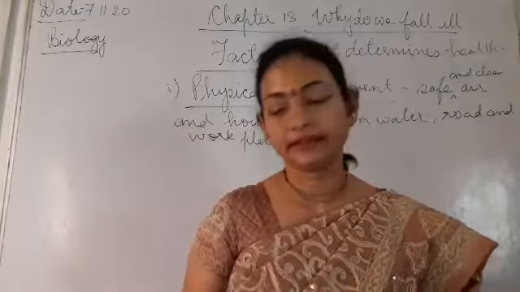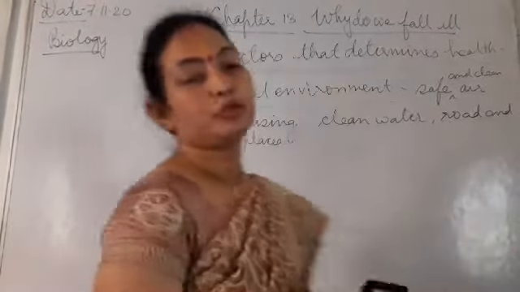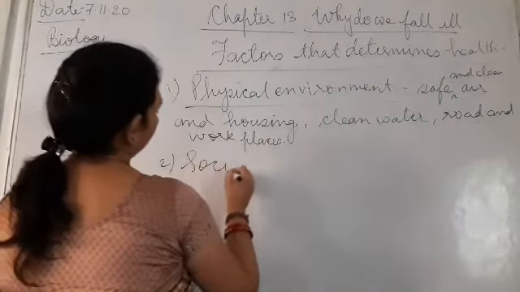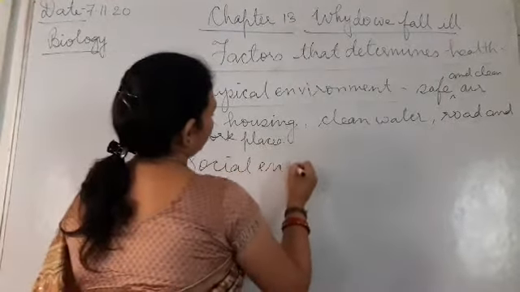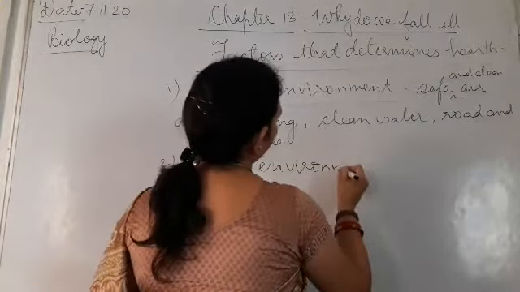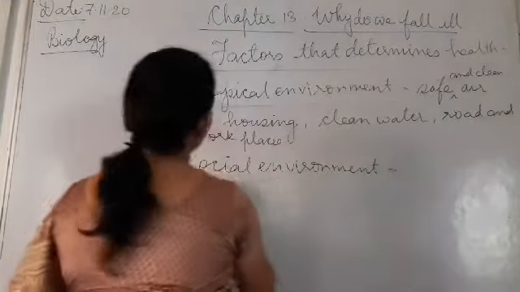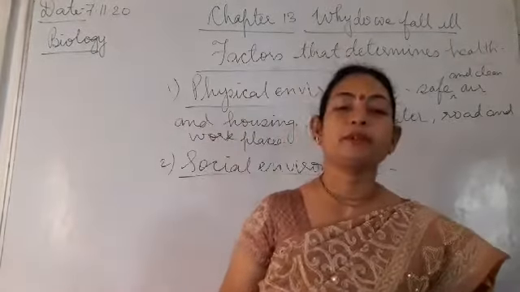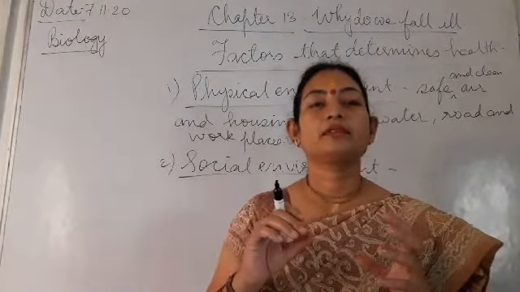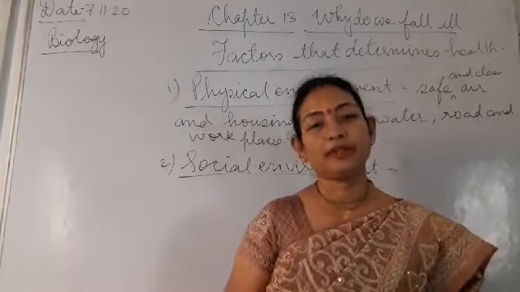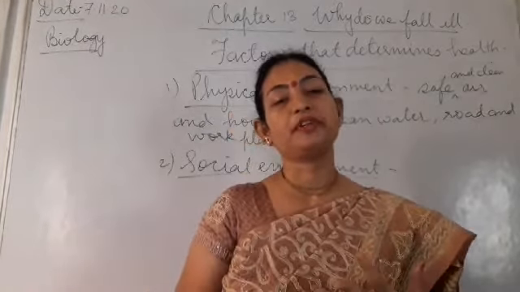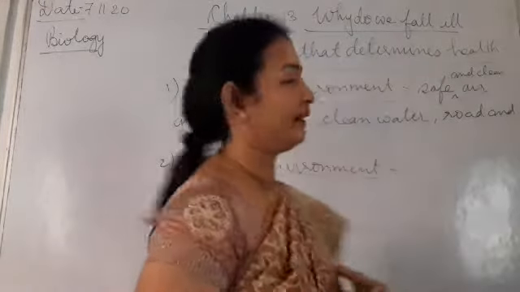Then the second factor is the social environment. In the social environment, a person gets support from his family. Support from the family, from friends and from the community is linked to better health.